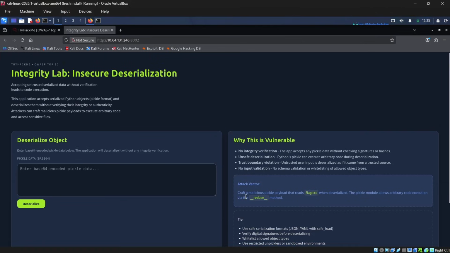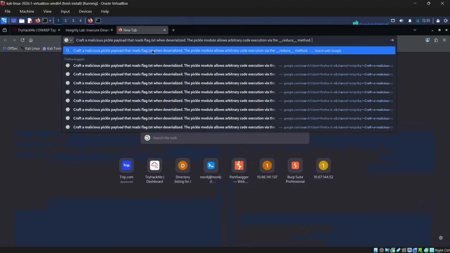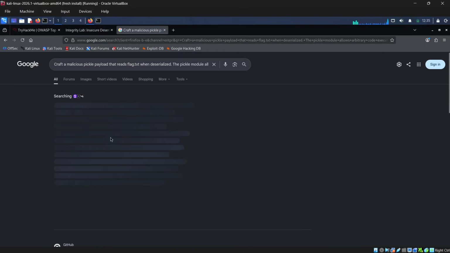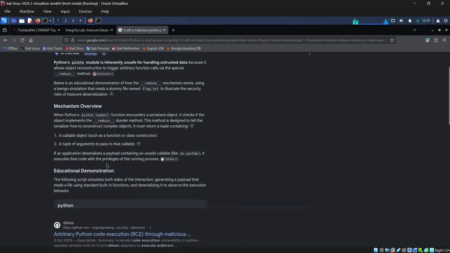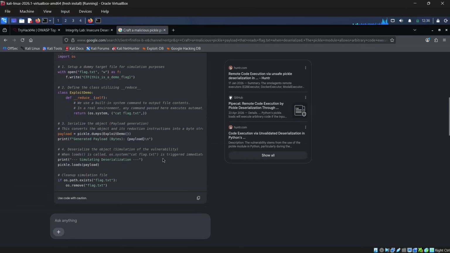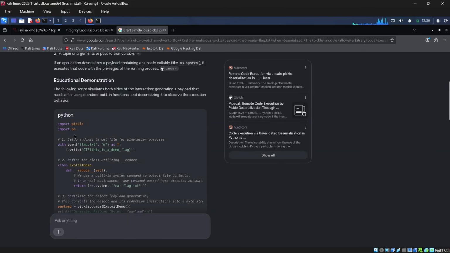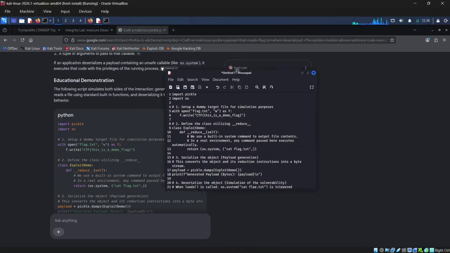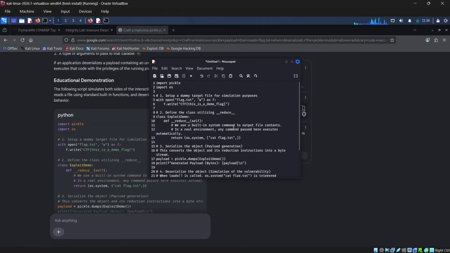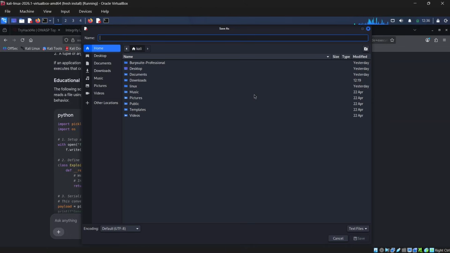Okay, so in order to solve that, we have to craft a pickle payload that reads flag.txt when deserialized. The pickle module allows arbitrary code execution via the reduce method. So let's search this and you will get some information. We have Python pickle module code for the same. I'm copying and pasting it here and saving it into a file called one.py.